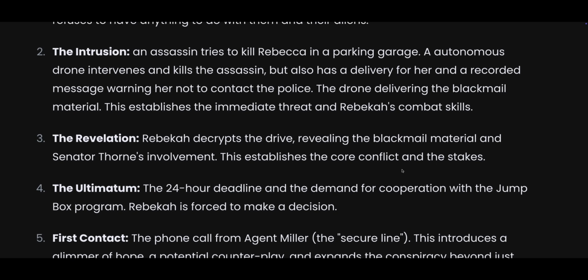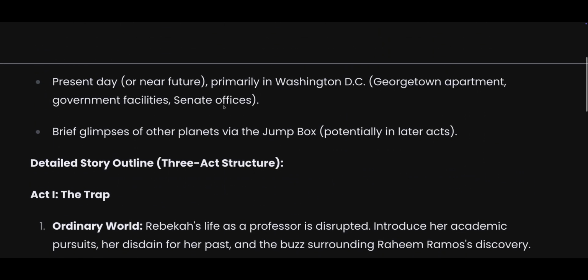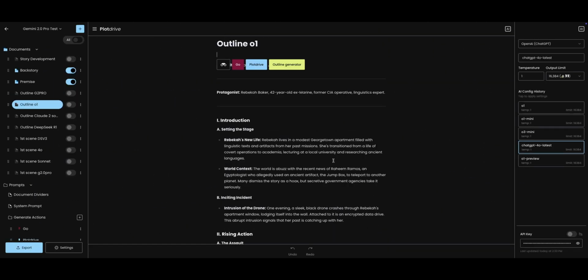This establishes the immediate threat and Rebecca's combat skills. Okay, not bad. Let's see what o1 says.